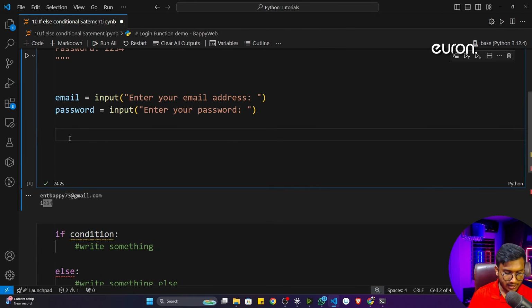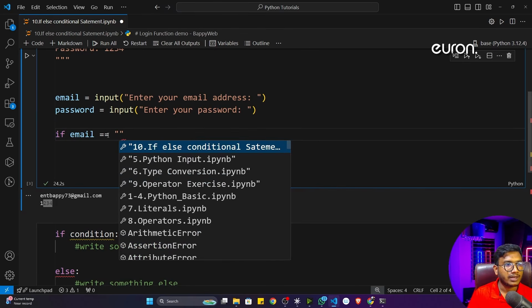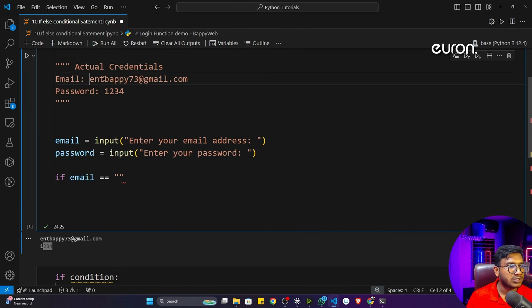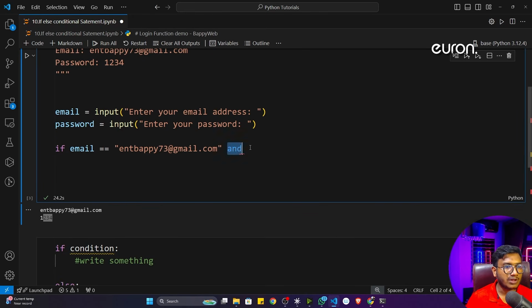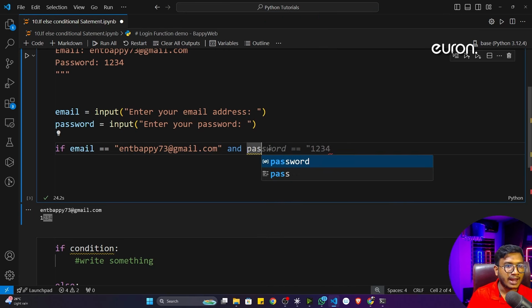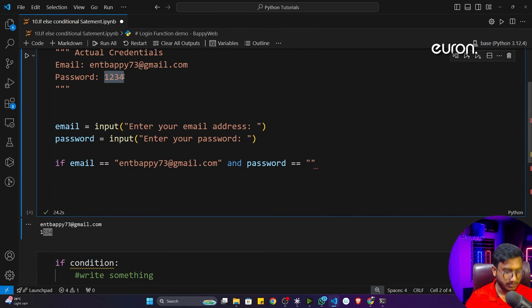First of all, I'll check if this particular email is equal. This is the assignment operator. I think you remember we have already talked about this particular assignment operator. Equal. If this particular email is equal to my actual email address, and, which is nothing but a logical operator, I think you remember and, or, not, right? And password is equal to my actual password, which is nothing but 1234.